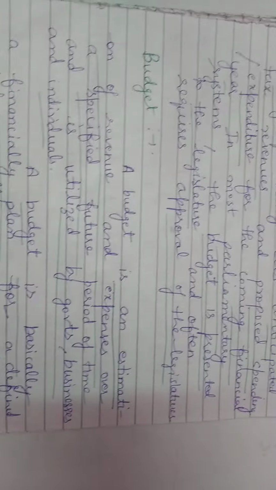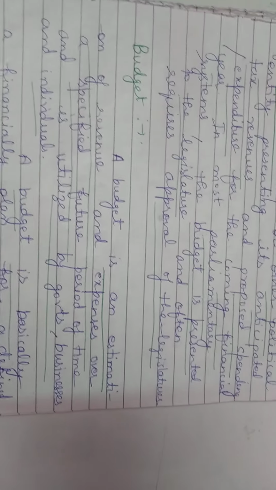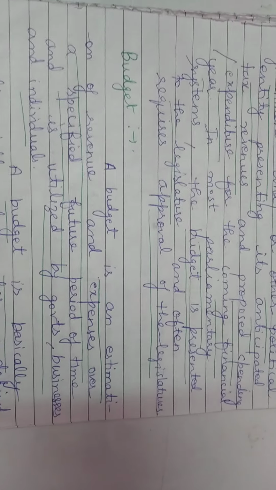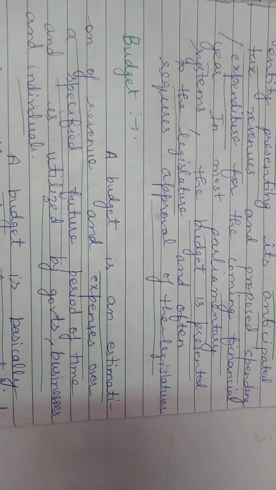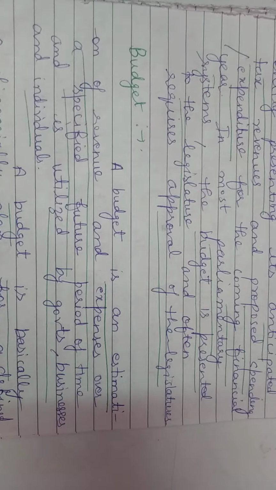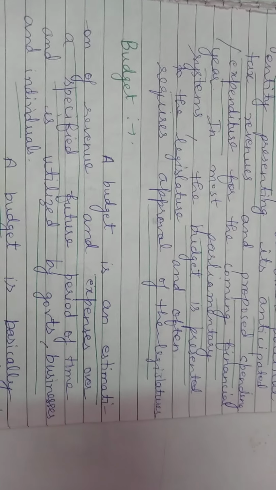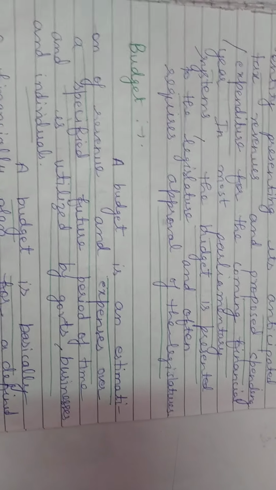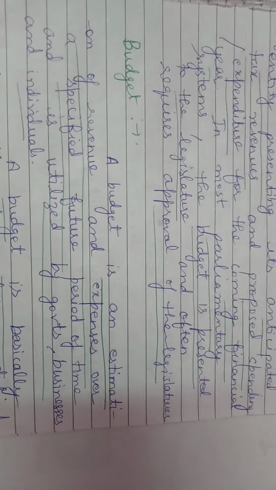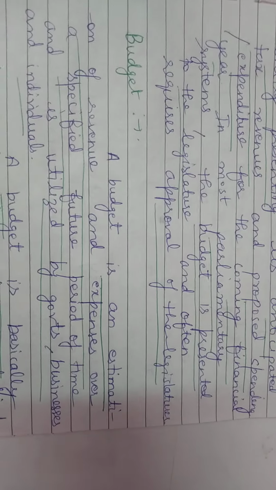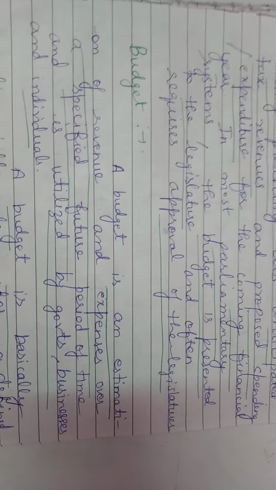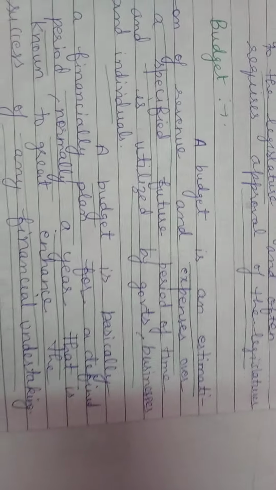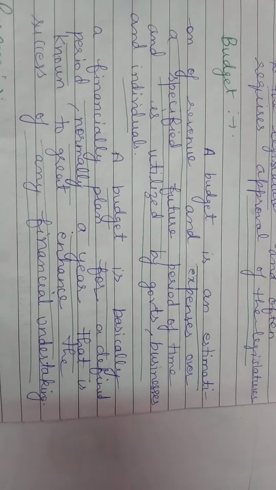Now, here is another definition. What is the budget? Budget is an estimation of revenue and expenses over a specified future period of time and is utilized by government, business and individuals. Here revenue and expenses are very important. It is an estimation of revenue and expenses over a specified future period of time. So a budget is basically a financial plan for a defined period.